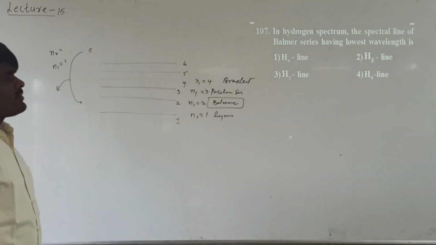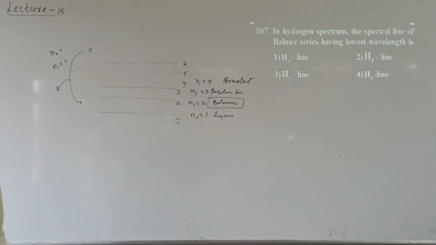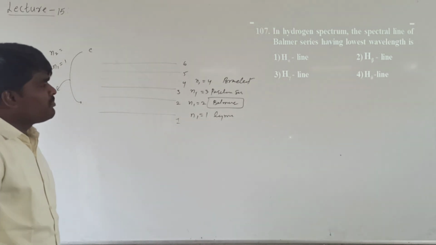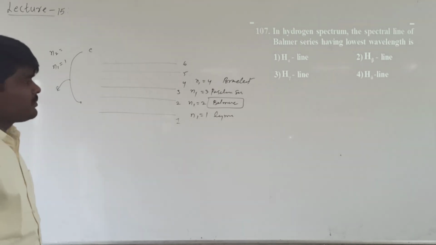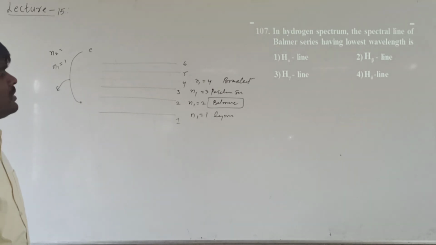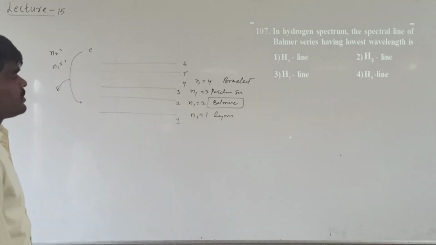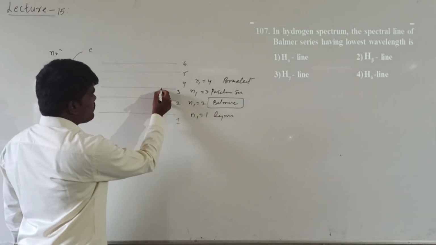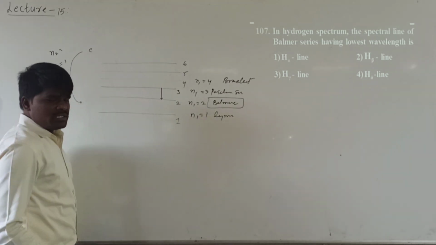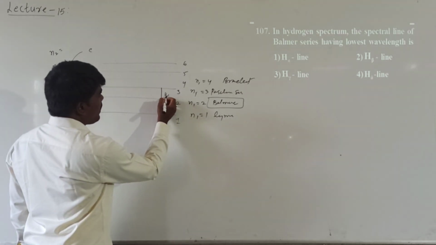In the Balmer series, which of the following has lowest wavelength? See, he has given alpha line, beta line, gamma line, delta line. What is meant by alpha line? You might have already studied all this in the video classes, so I just give a brief revision. Generally, alpha line is the first line. When an electron comes from the third energy level to the second energy level, it will be called alpha line.